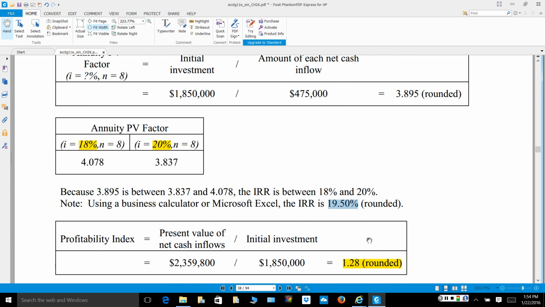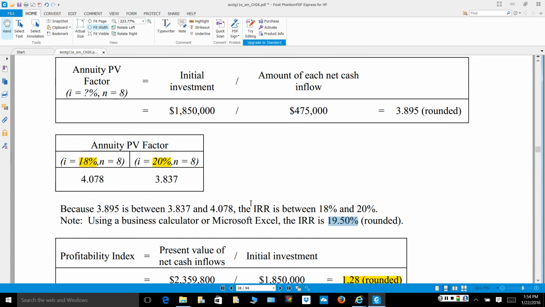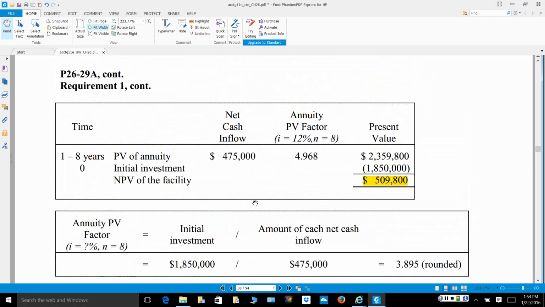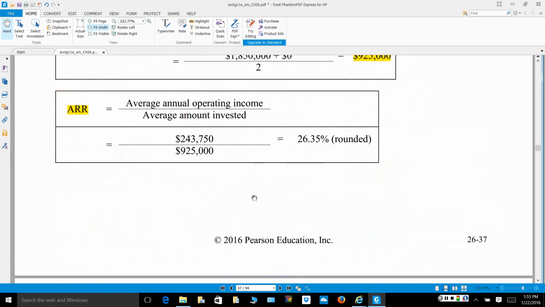So at that rate of return, the cash flows that I'm going to generate from this water park in 8 years would equal $1,850,000 if my rate of return was 19.5%. Okay, so now I know that anything above 19.5% is going to be encouraging for this situation, and our actual rate of return that we had calculated above was 26%.